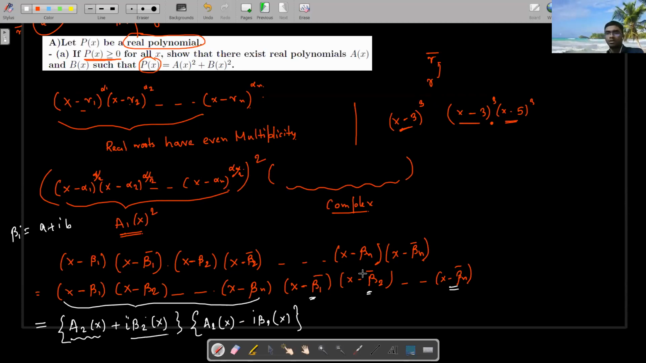No, see, we need not add the multiplicity here, because if x minus bi appears 2 times, I will write x minus bi 2 times over here and x minus bi bar 2 times over here, no problem. I will not care about the multiplicity and do the same thing. And if we multiply it, what do I finally get? A2x square plus B2x square. And that's the final goal, right?